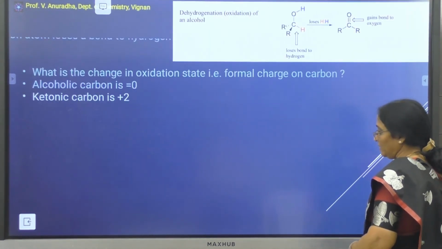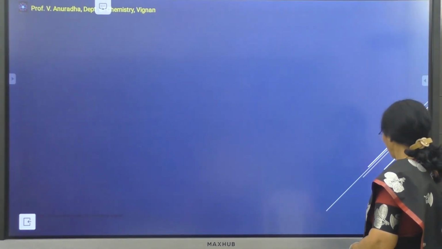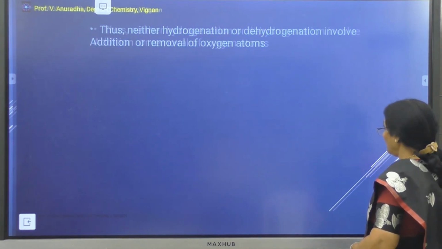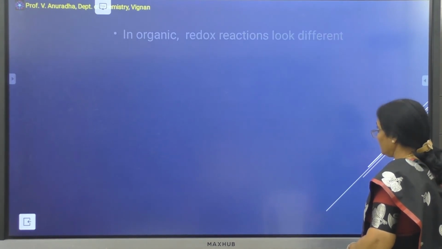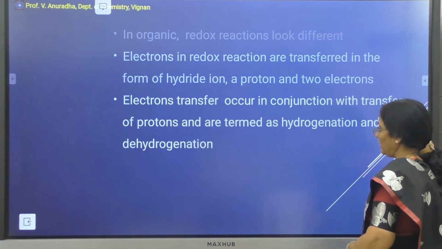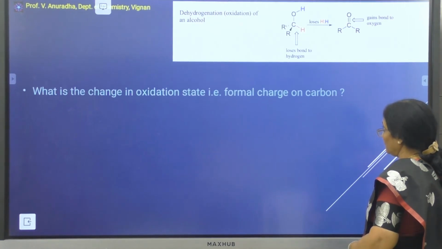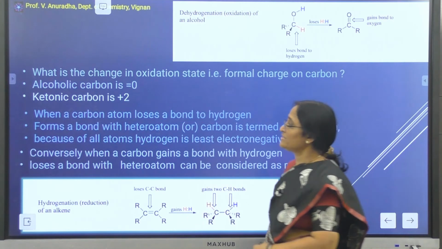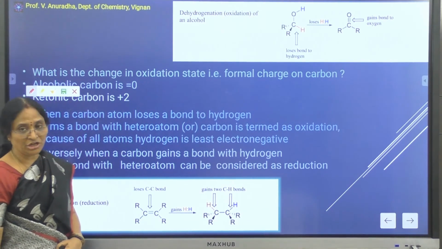So we'll go with the example of olefin, which is undergoing a hydrogenation reaction, that is, addition of hydrogen.